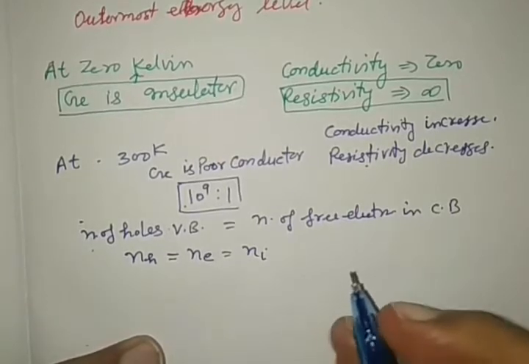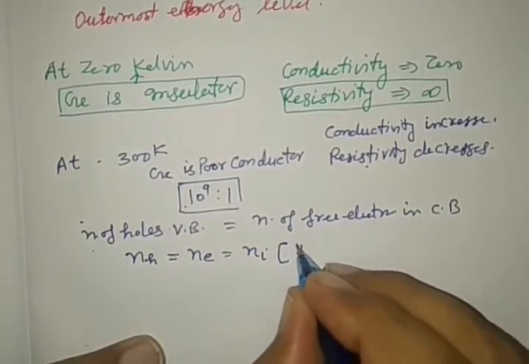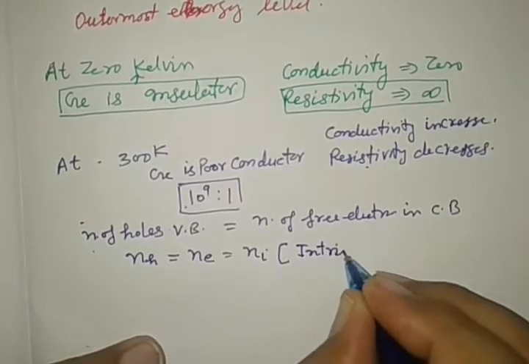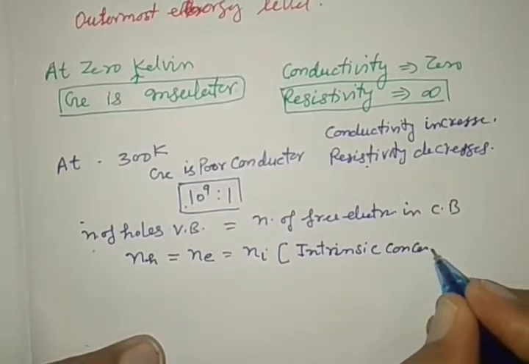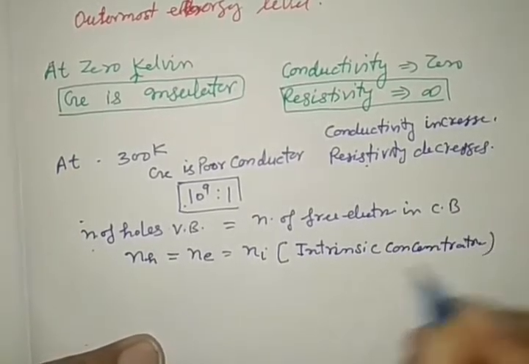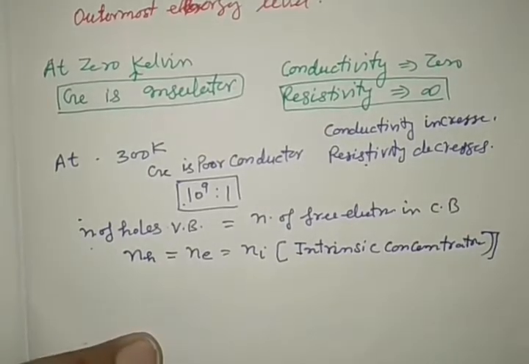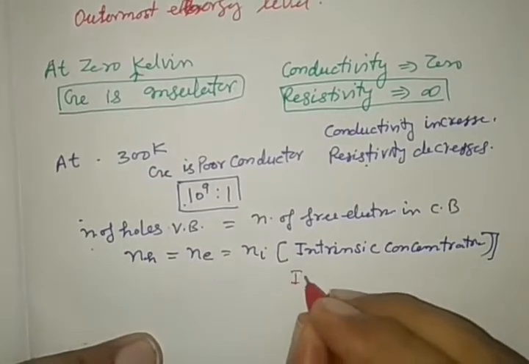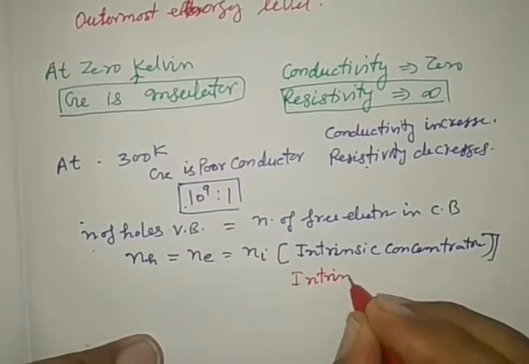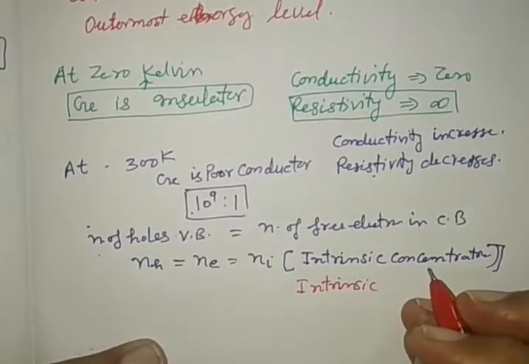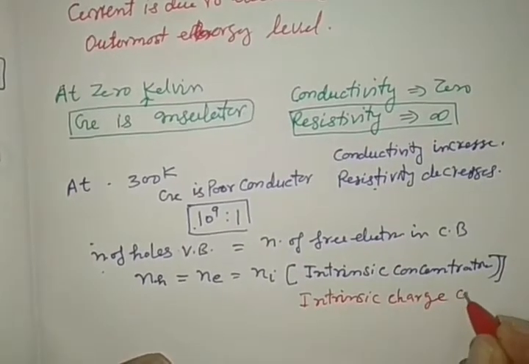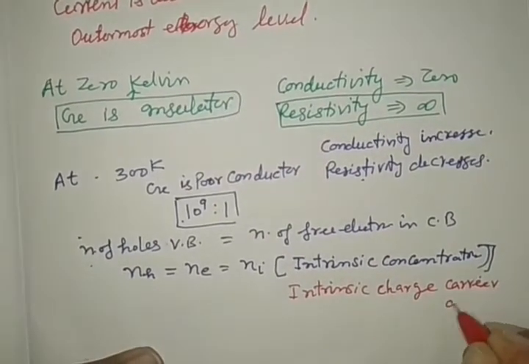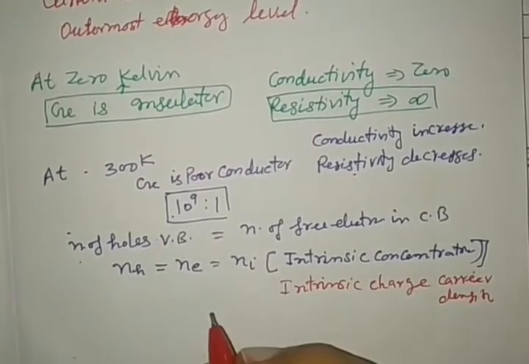This Ni is called the intrinsic concentration. Intrinsic concentration, sometimes called intrinsic charge carrier density. Charge carrier density. See very carefully.